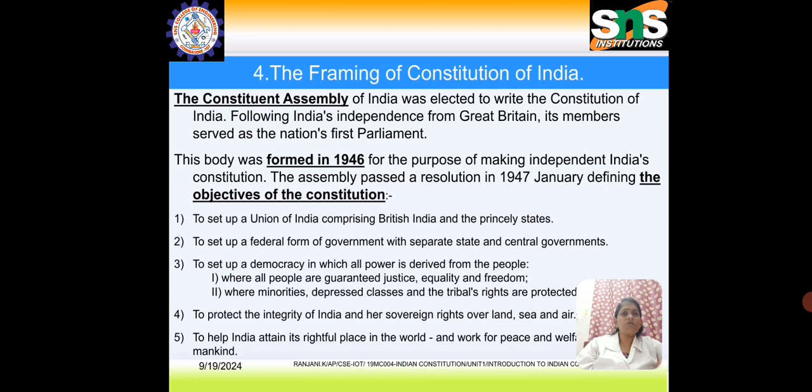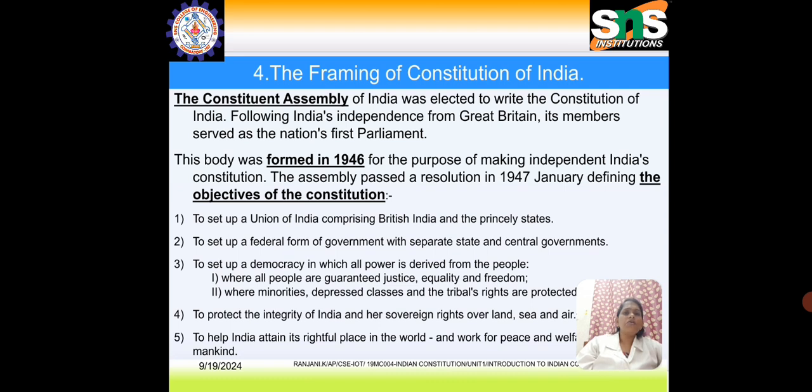The Constituent Assembly of India was elected to write the Constitution of India following Indian independence from Great Britain. Its members served as the nation's first parliament. This body was formed in 1946 for the purpose of making India's independent constitution. Before that, we were under the British constitution, and the Assembly passed a resolution in January 1947 defining the objectives of the Constitution.